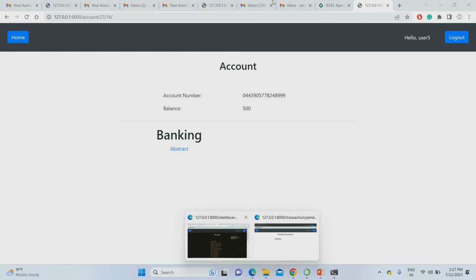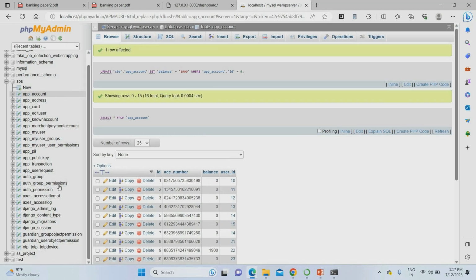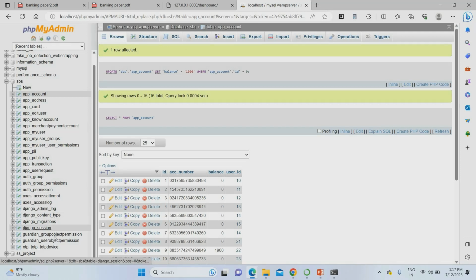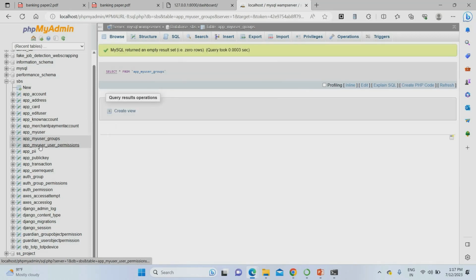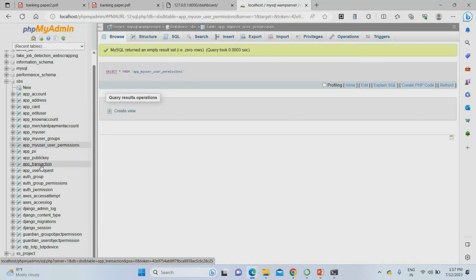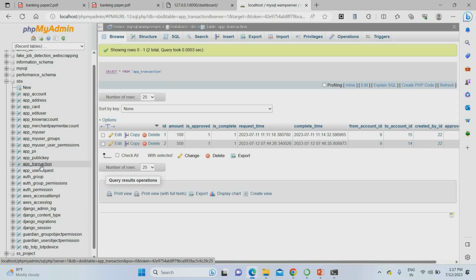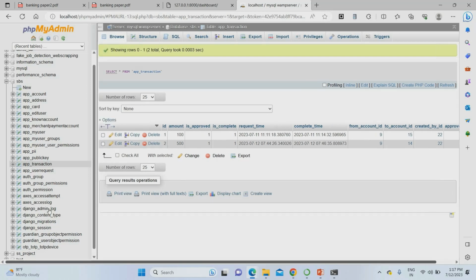So just go to the database, the project database. So this is the project database. Now you can see all the details here, all the data of the banks, everything you can see here. Now go to the user groups. Now you can go for the transaction details. In transaction details you can find your transaction approved by someone, everything you can see.